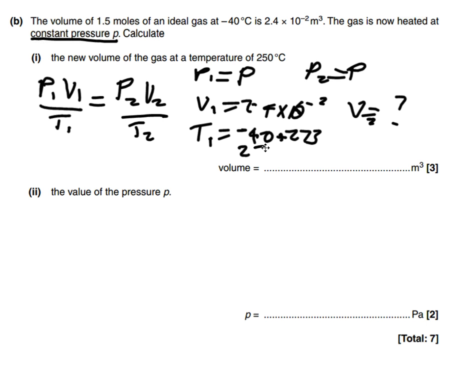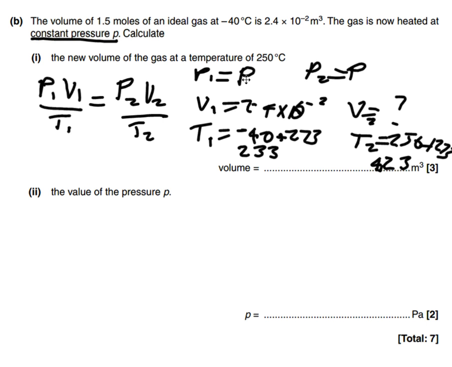So that's going to be 233 Kelvin. And our temperature that we finish with is 250 plus 273, which is going to be 523.